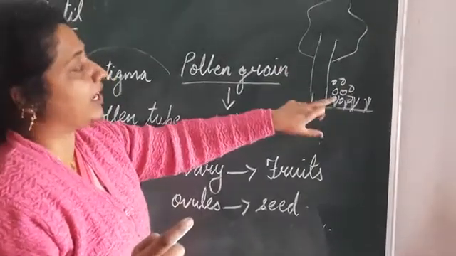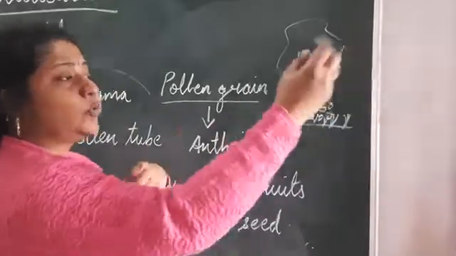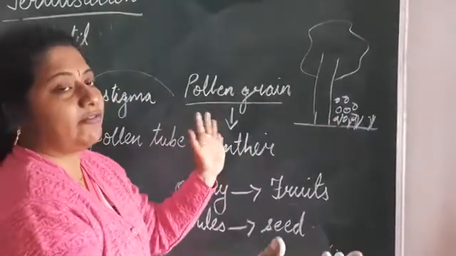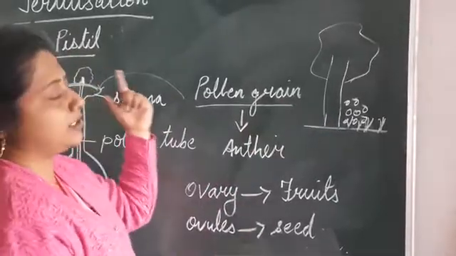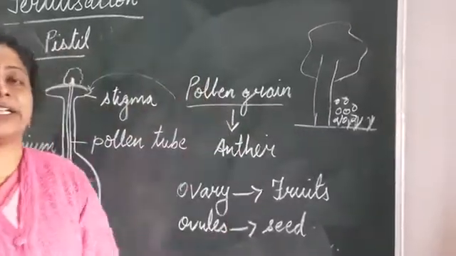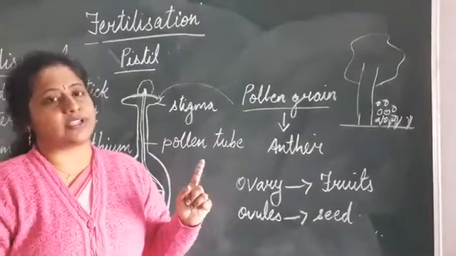So this is why seed dispersal is important. When the seeds go far away, what will happen? Every plant can grow on its own. So that is the need of seed dispersal. With this we have completed the chapter, children. Please read the chapter thoroughly and go through the chapter.